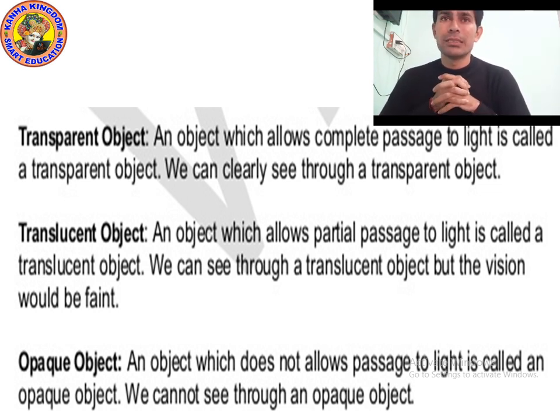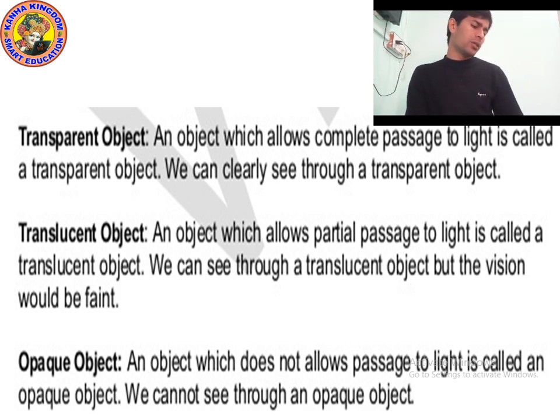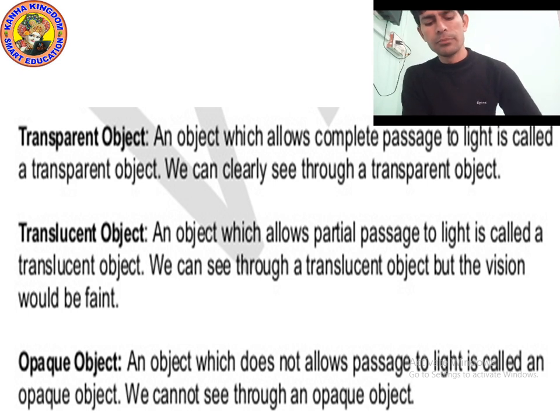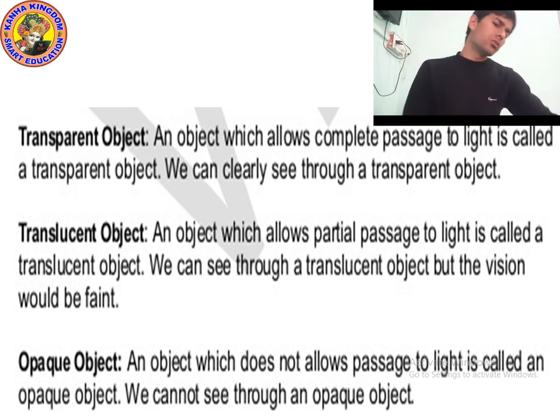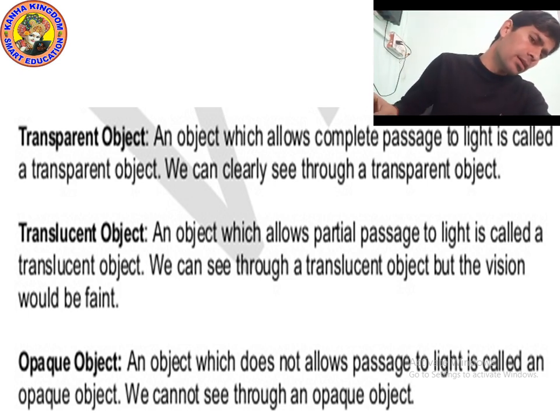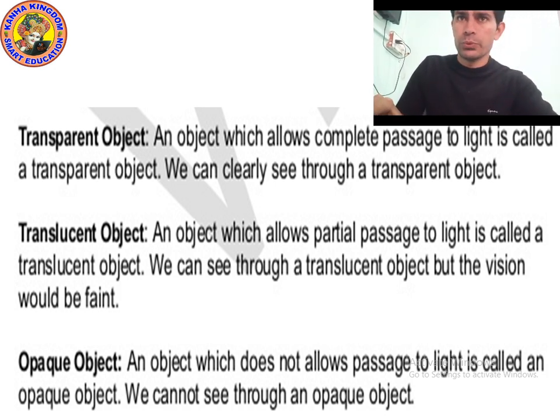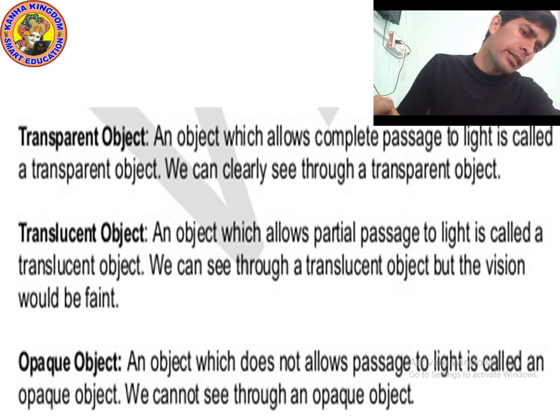First of all, we will study these three topics. Kids, you know that some objects allow light, and some objects do not allow light. On this basis, we can divide objects into different categories.